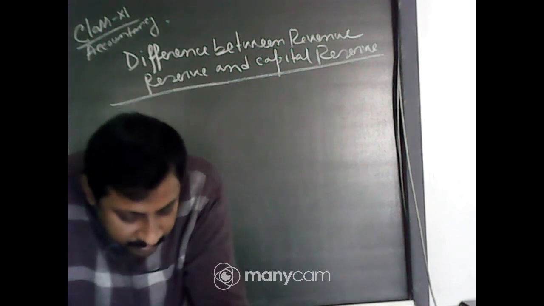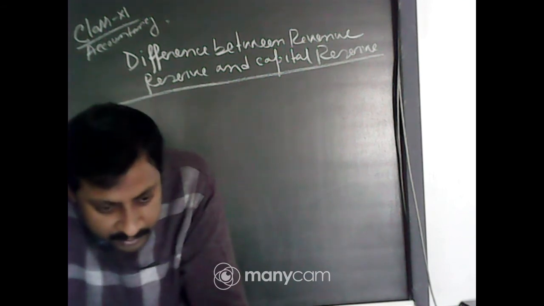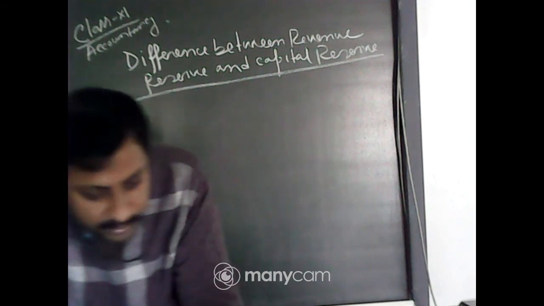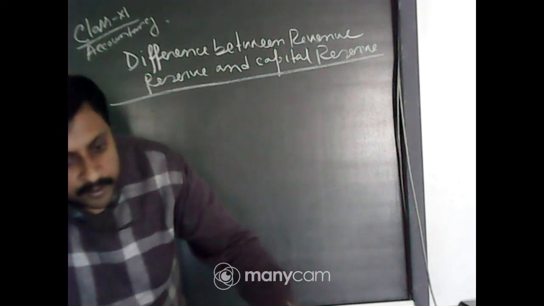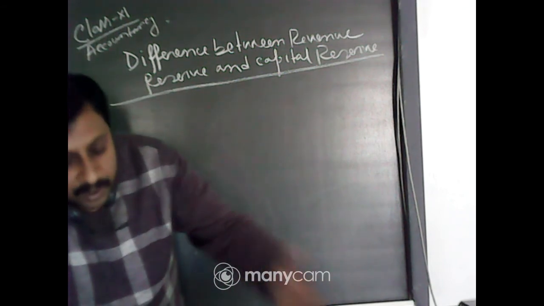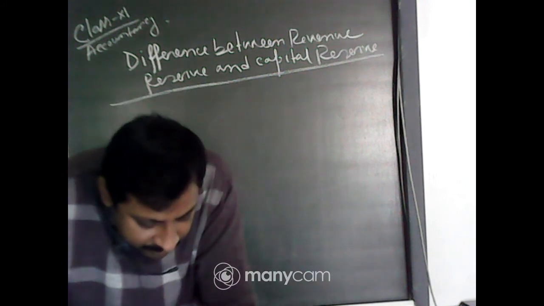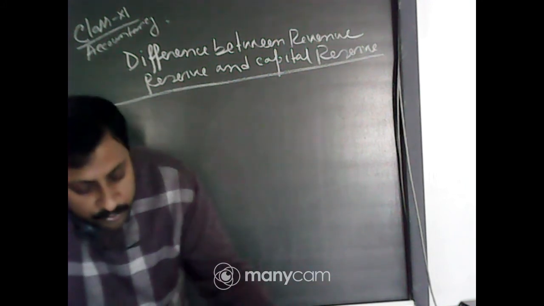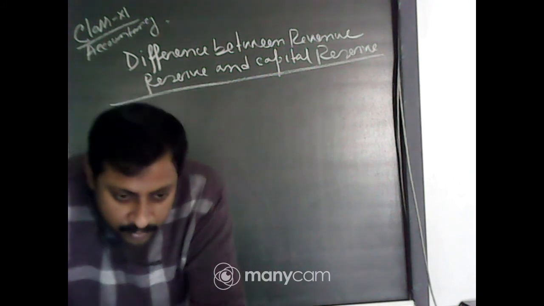So that is called a specific reserve. And there is another reserve you also make for non-specific, unforeseen or future uncertain liabilities, and that reserve you can also use for the payment of dividend.